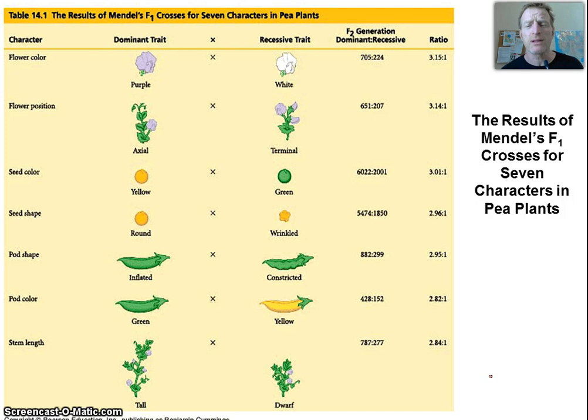Okay. He did this with a lot of different traits. So purple and white, he always got purple showing the dominant over white, but when he crossed the heterozygous, he got that 3 to 1 ratio. He looked at where the flower goes. Does it go on the middle of the stem or the end of the stem? Axial versus terminal. Well, axial was dominant, but when he crossed the heterozygotes, he got, again, about a 3 to 1 ratio. Yellow versus green peas. Again, yellow is dominant, but the heterozygotes produced a 3 to 1 ratio. So for all these traits, he showed this exact same characteristic, that there was this rule of dominance, but there was also this idea of segregation, that the alleles segregated and passed on, and the recessives could still appear when we crossed heterozygous individuals.